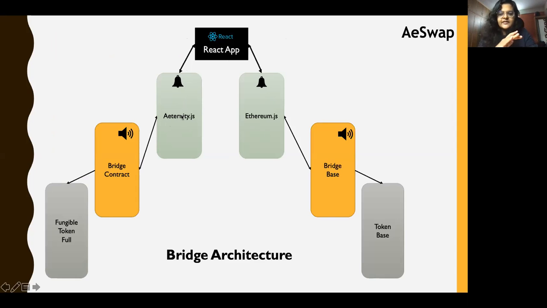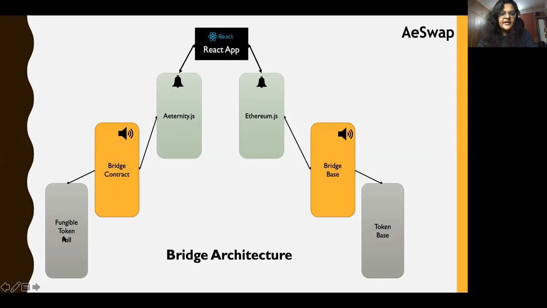These scripts constantly listen to another contract called the bridge contract, written in Sophia for the Eternity side, and written in Solidity for the Ethereum side. These bridge contracts emit events which are constantly listened to by these scripts, the bridge APIs, as we call them.